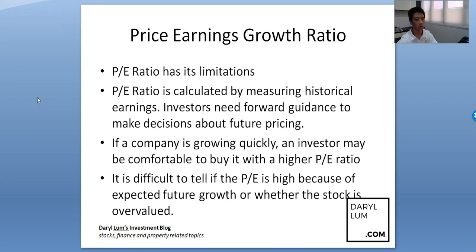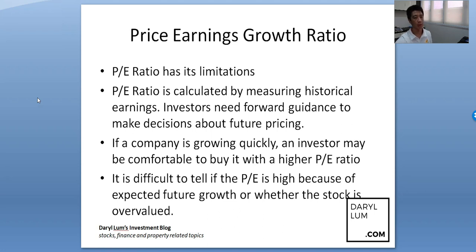That's why a lot of times the stock market moves not because of what the company has produced in the last financial year or the last quarter, but when the company gives forward guidance, then you see everything start to move. Like, how come they did so badly last quarter, but the price still goes up?